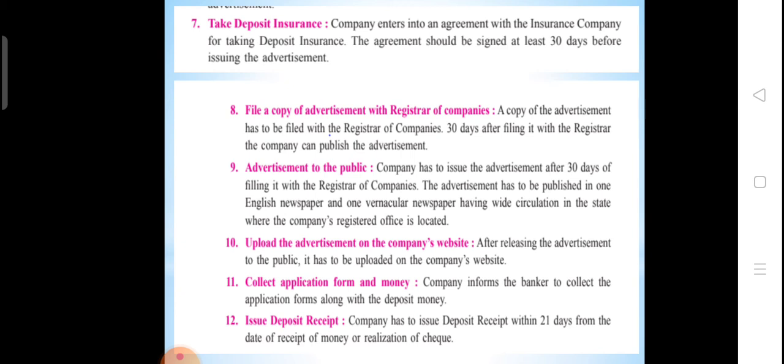The 12th point is issue deposit receipt. Yes, students, the company has to issue the deposit receipt within 21 days from the date of receipt of money or cheque.